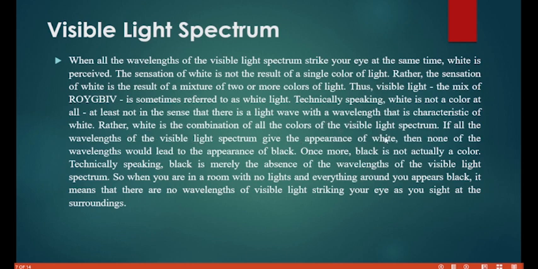We talked about the visible light spectrum, which is the ROYGBIV. If all the wavelengths of the visible light spectrum give the appearance of white, then none of the wavelengths will lead to the appearance of black. So once more, black is not actually a color. Please know that black is not a color. Technically speaking, black is merely the absence of the wavelengths of the visible light spectrum, just the absence. But when we can't get any wavelength of the visible light, then we have black. So when you are in a room with no light and everything around you appears black, it means that there is no wavelength, don't forget that, of visible light striking your eyes as you sight at the surroundings.